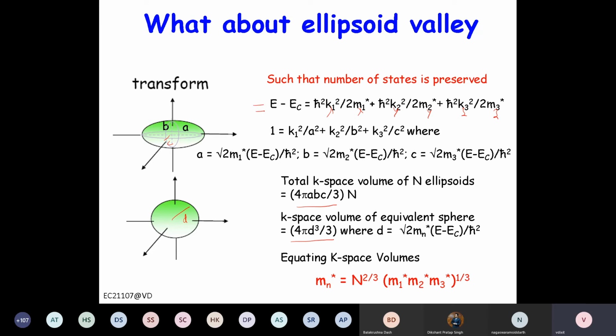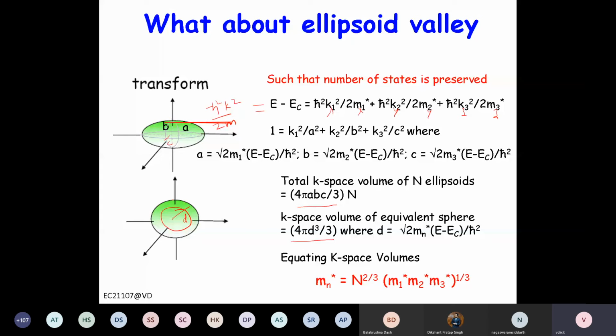And for spherical, you can write h bar square k square by 2m, right? So for spherical, all the k's are the same, meaning their magnitudes are the same. What do we mean by that? That means for a given energy, because this is basically your equal energy surface, for spherical the equal energy surface is spherical. Here it is elliptical, right?